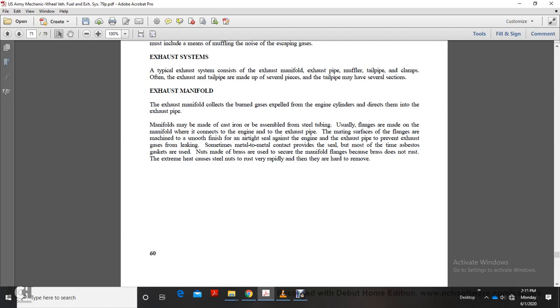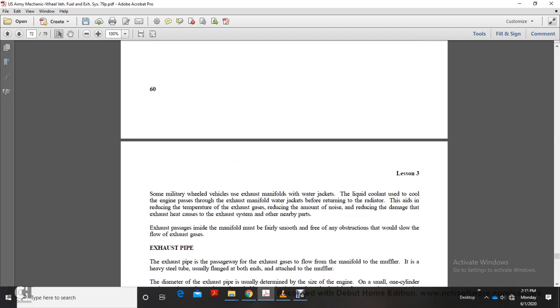The mating surfaces of the flanges are machined to a smooth finish for an airtight seal against the engine and exhaust pipes, to prevent exhaust gases from leaking. Sometimes metal-to-metal contact provides the seal, but most often over time asbestos gaskets are used. Nuts made of brass are used to screw on the manifold flanges because brass does not rust. The extreme heat causes steel nuts to rust very rapidly, and then they are hard to remove.